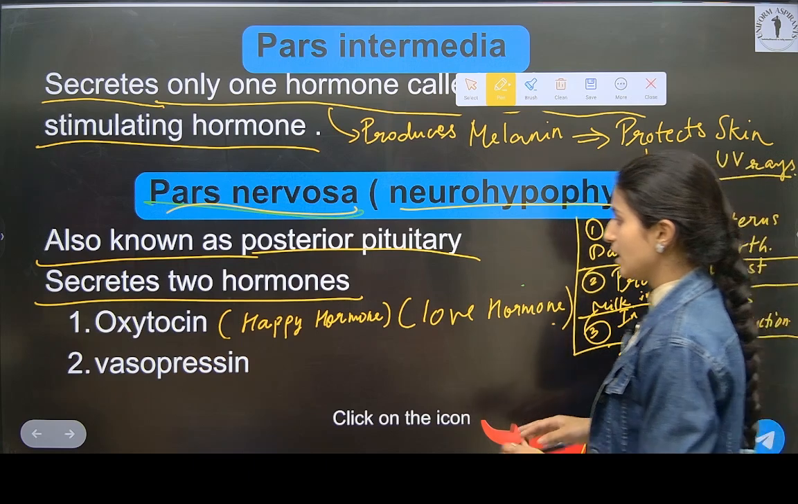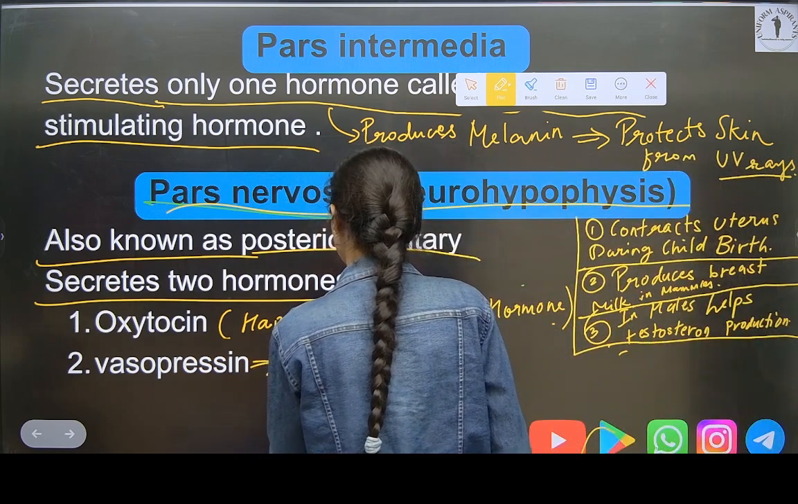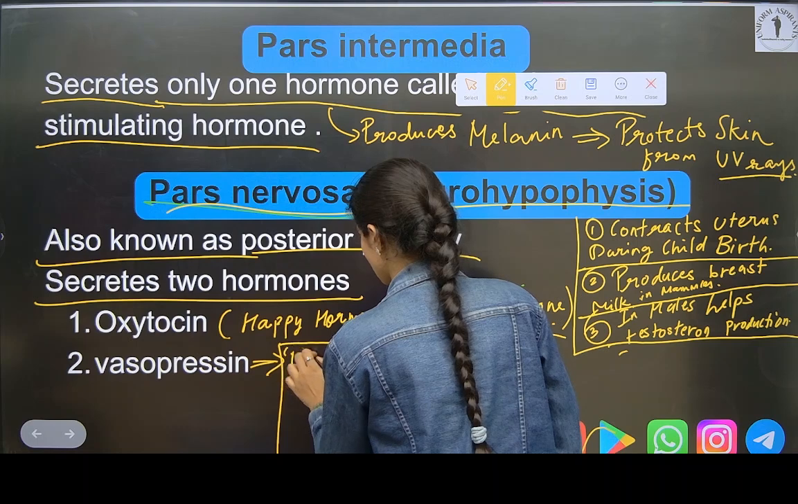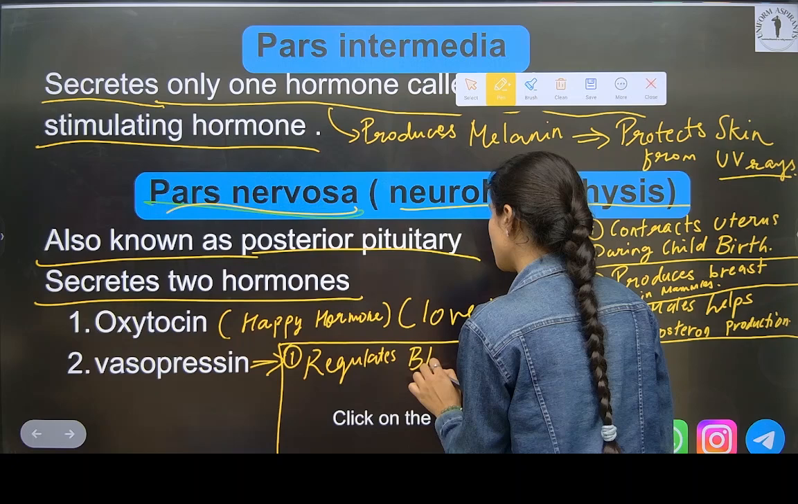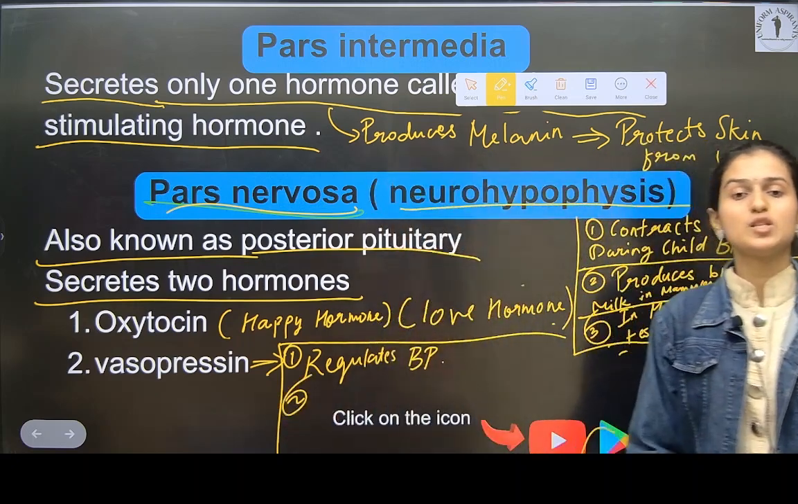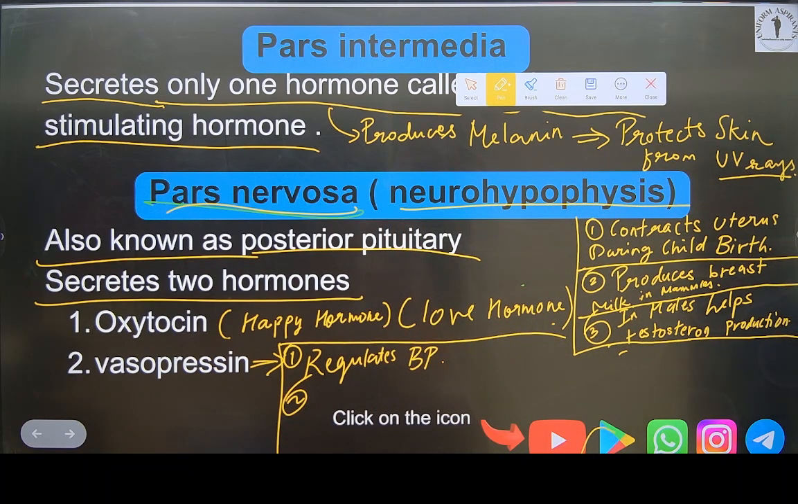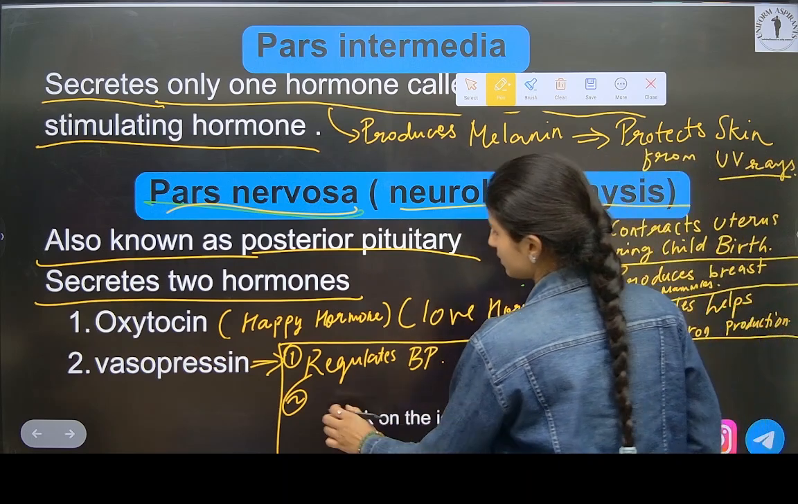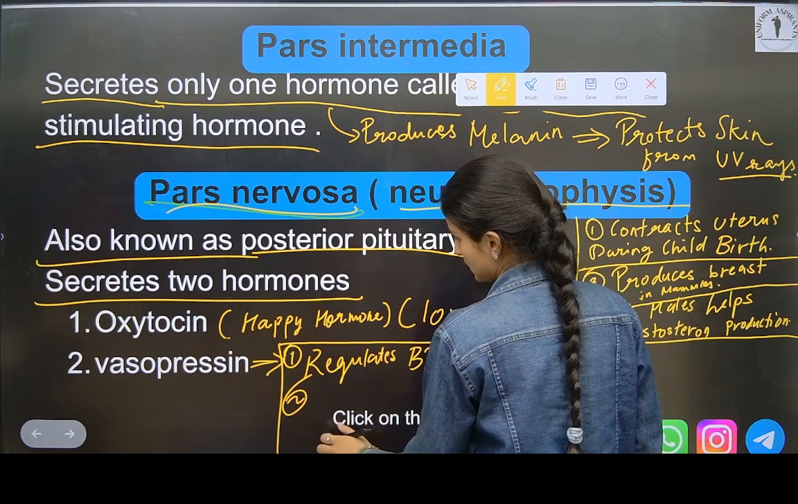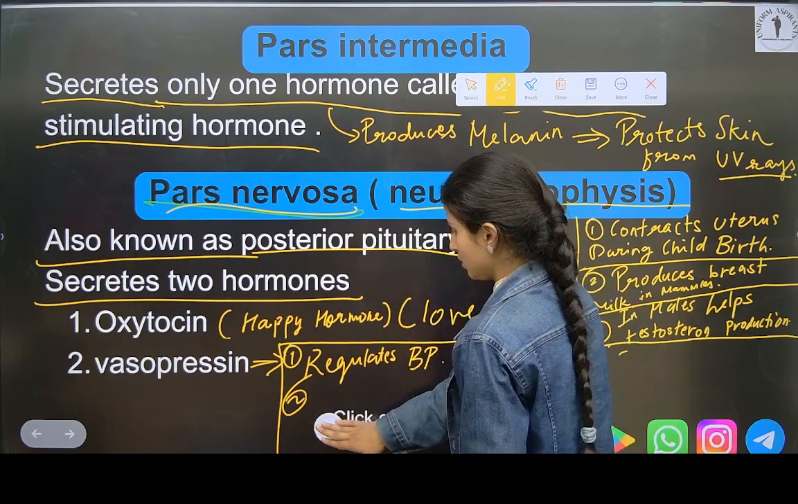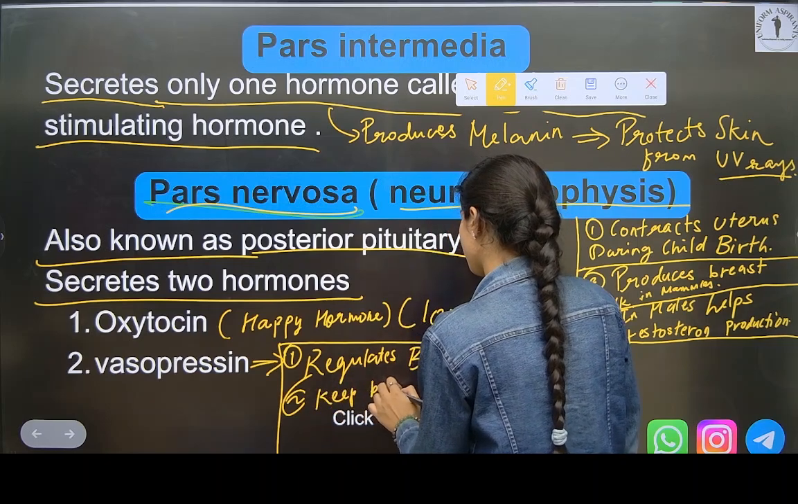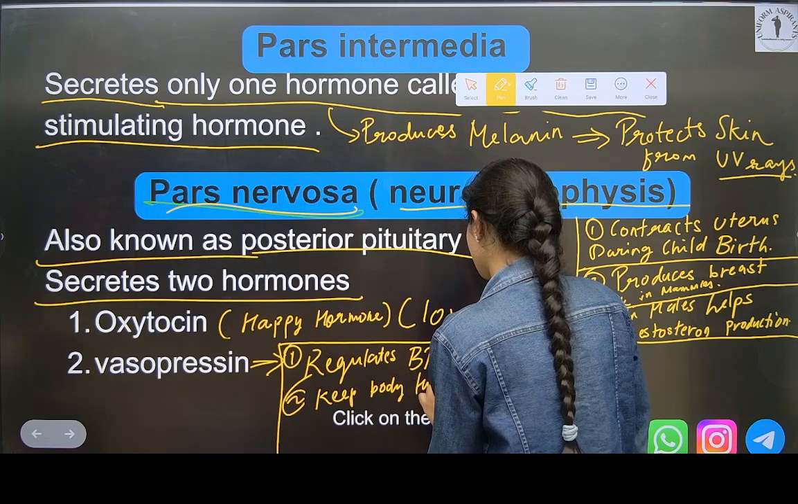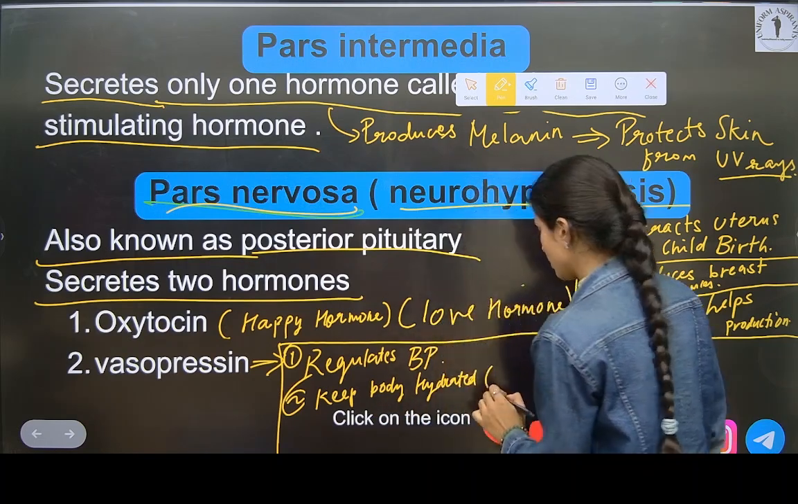Okay. Now we will write about vasopressin. What does vasopressin do? Regulates BP. What is meant by BP? Regulates blood pressure. Now write second: keeps the body hydrated. Means what? Rehydration of the body.